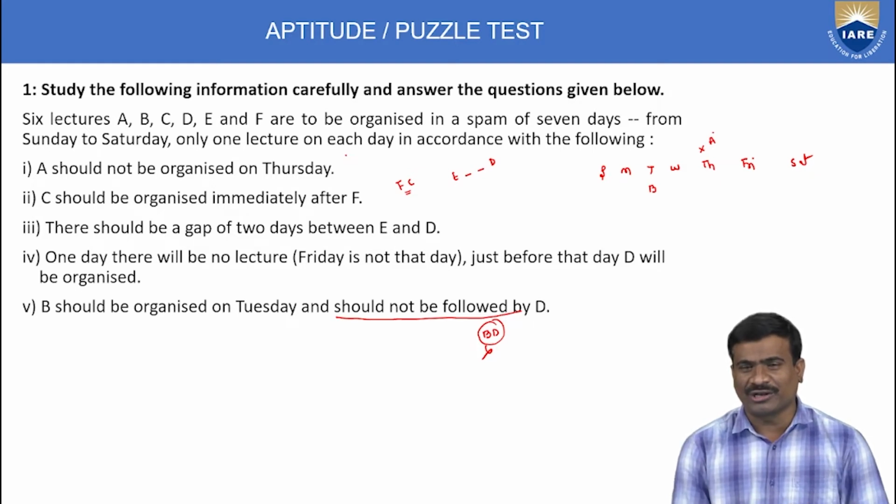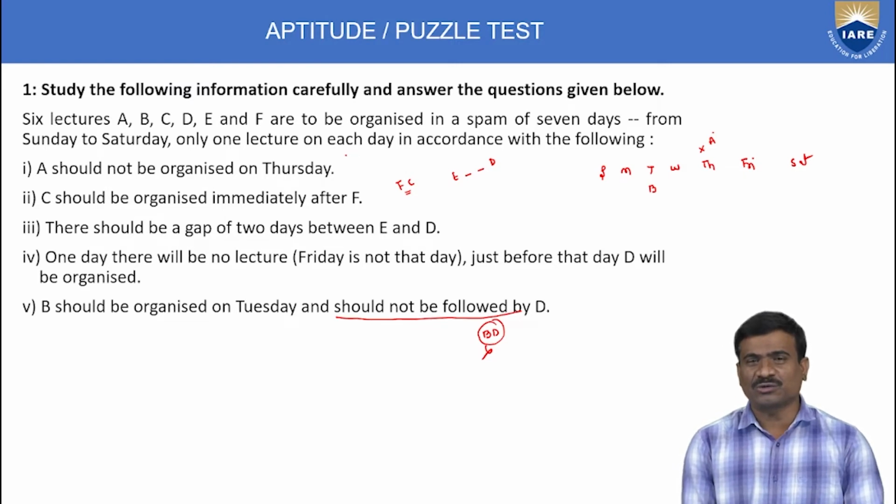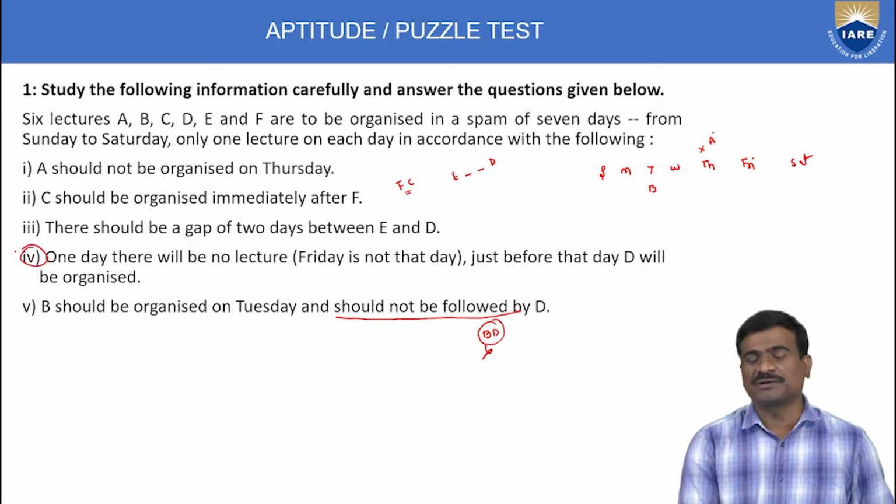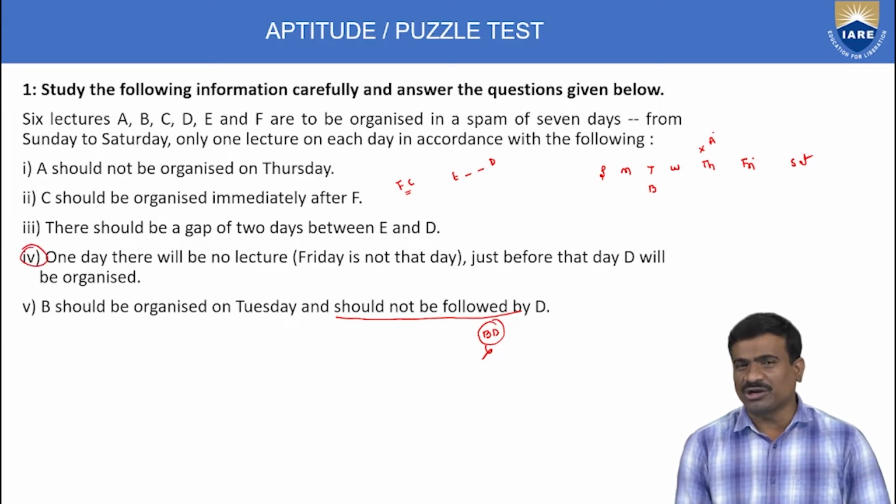Calculate only the holiday. The fourth statement is the most important to this puzzle. If you find the holiday, then the answer is completed. Suppose holiday possibilities.